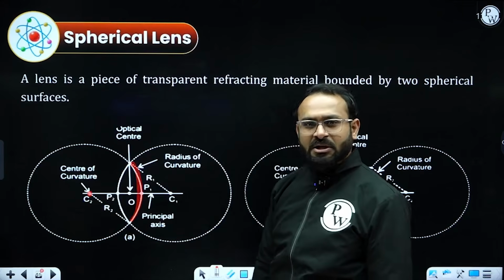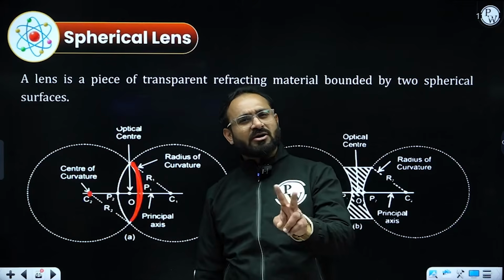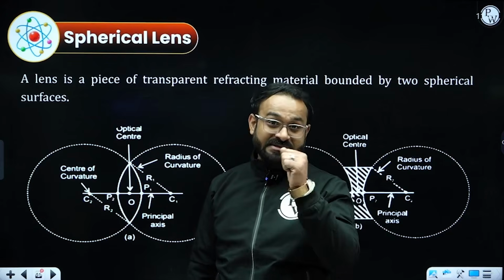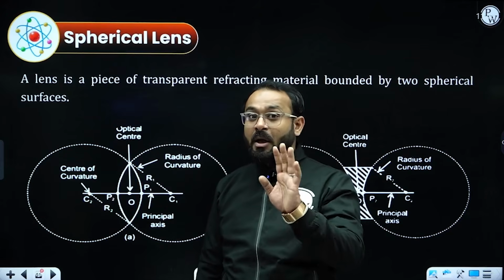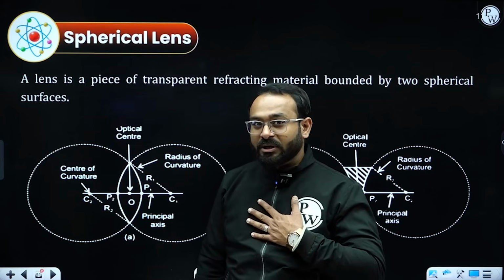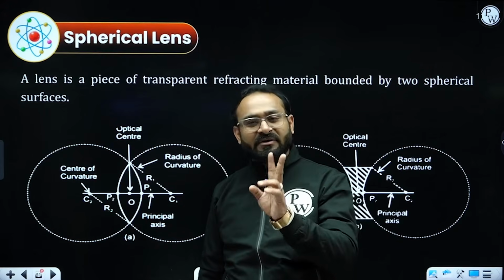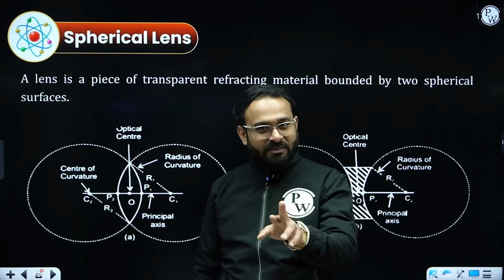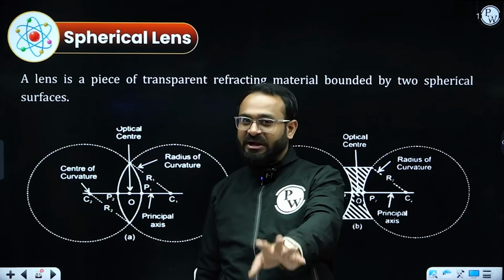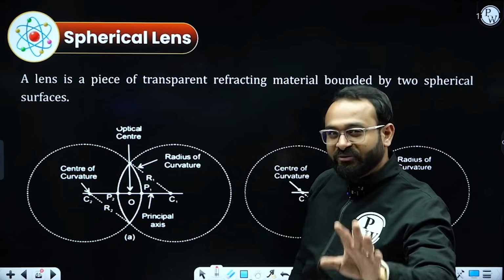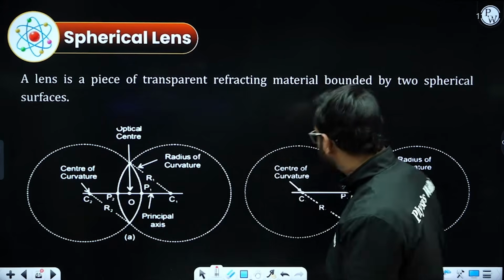center of curvature. So can I say that there will be two centers of curvature for any spherical lens? The answer is yes, there will be two centers of curvature, but exactly which one will we consider? We will consider one as the primary center of curvature and the other as secondary. On the basis of sign convention and rules, we will define one of them. So please be patient, wait for a while, you will get all the answers.